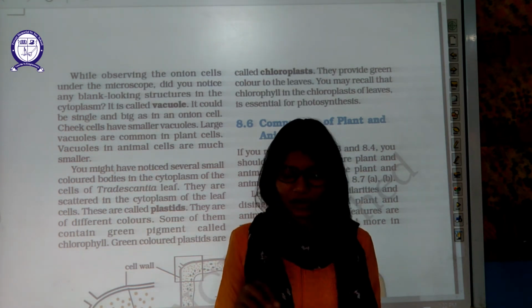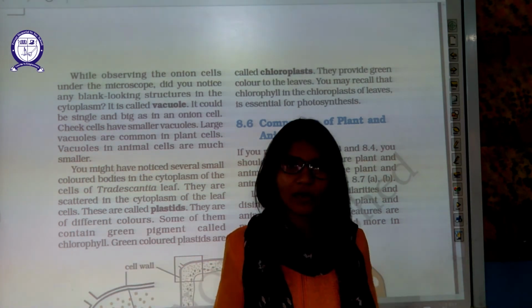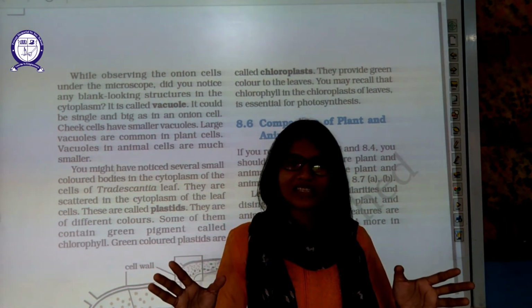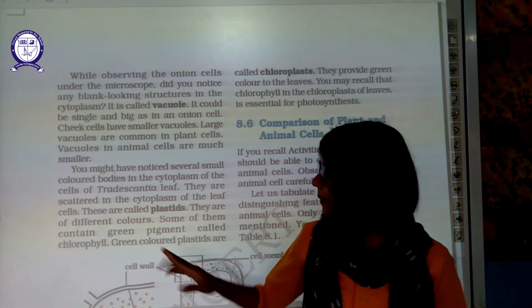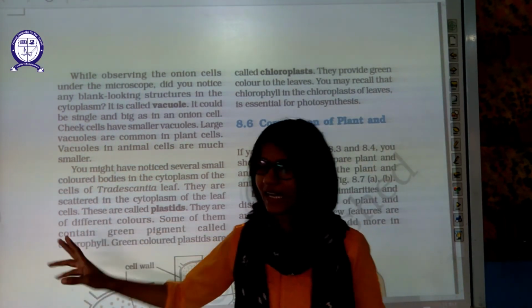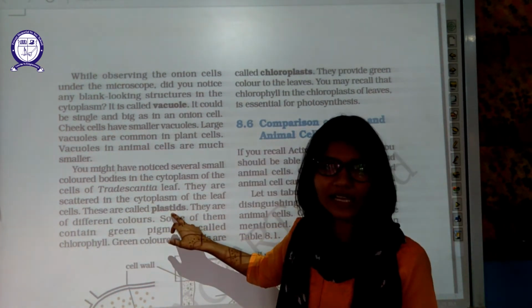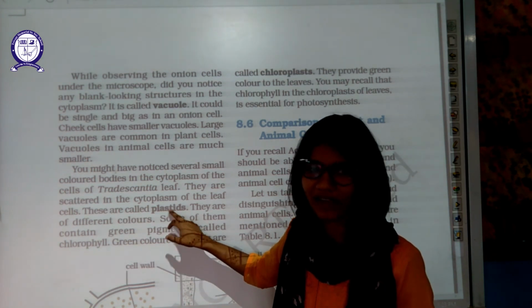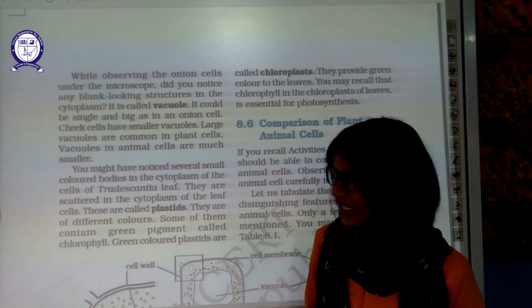If the pigment is blue, it will give a blue color to the plastid. You can imagine a plastid as a utensil in which we keep the pigment. So the pigment-carrying structure is known as a plastid. It is present in plants only because they need to carry this pigment to carry out photosynthesis.